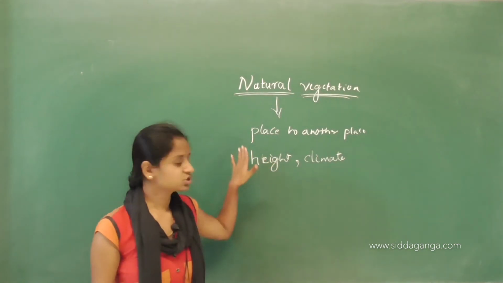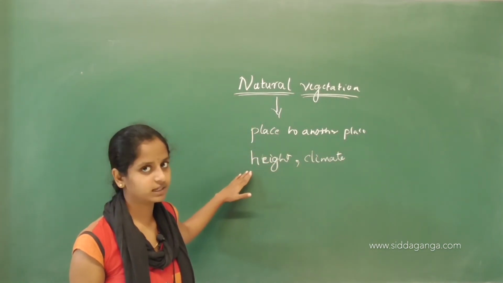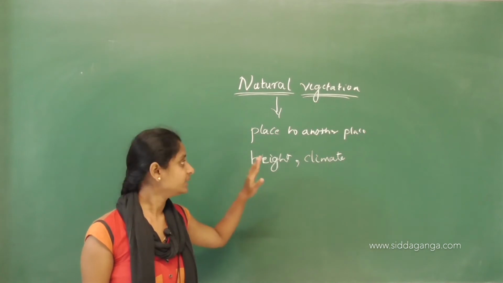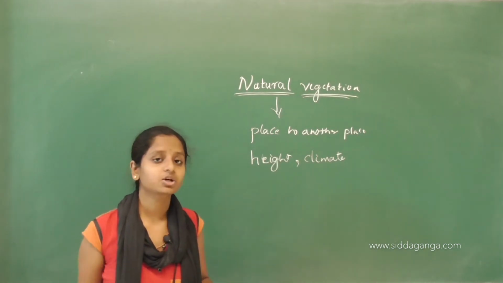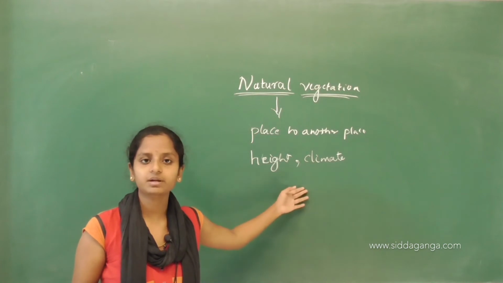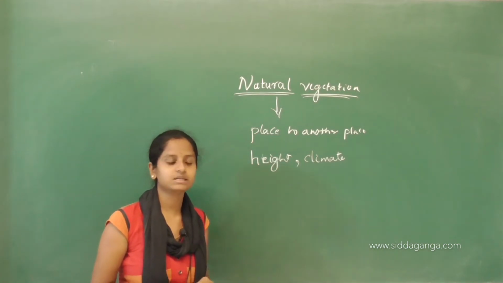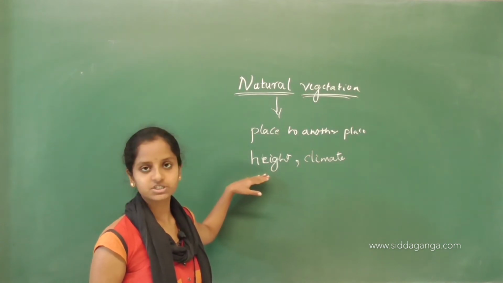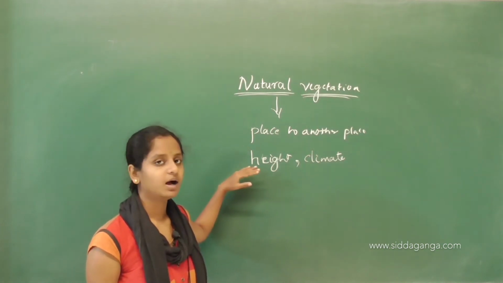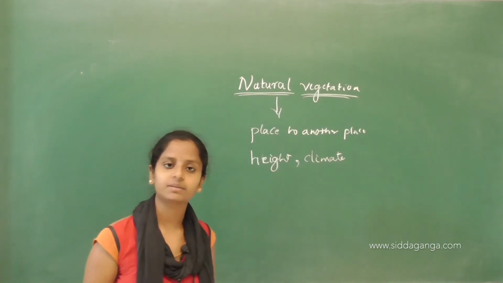It changes from one height level to another, and it also changes from one climate to another. You know what climate is, right? Yes, we have seen about climate in the previous classes. So, natural vegetation varies from height to height and also from climate to climate.